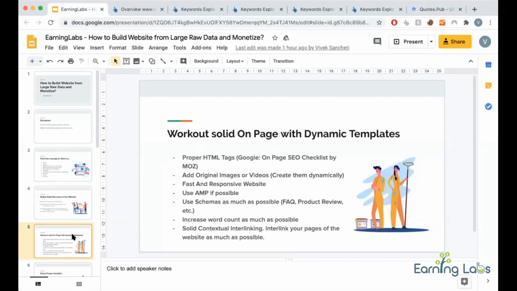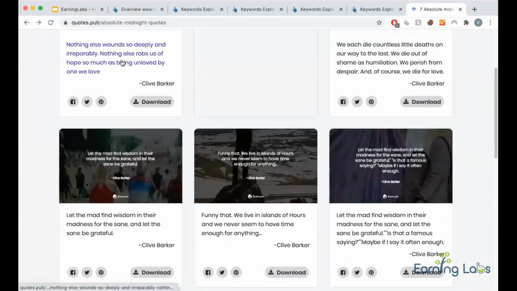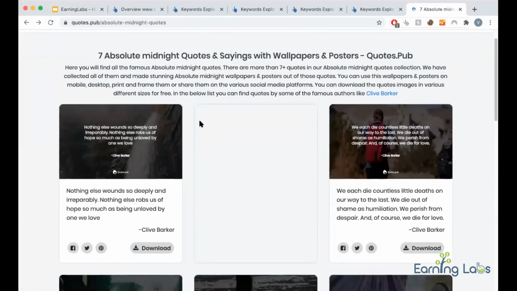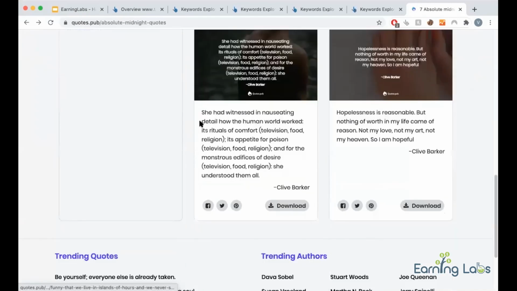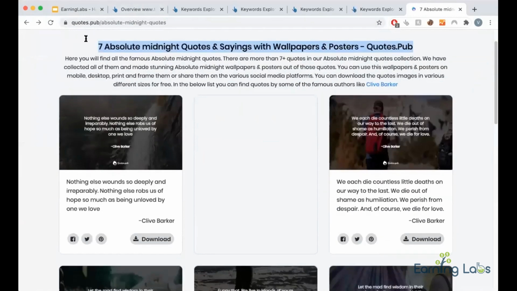Let's say there's a page, a main page. Let's see, one of my main pages, absolute midnight quotes. So this is my main page. So how should I target this? I need to have a proper title, one paragraph. This is a dynamic paragraph. So all my HTML tags and all are covered in this properly.